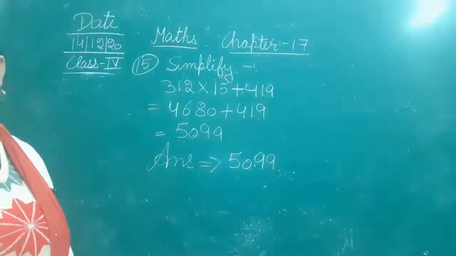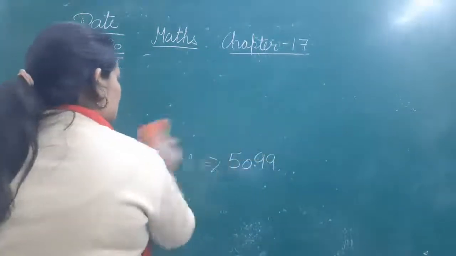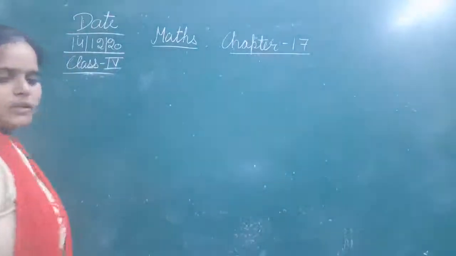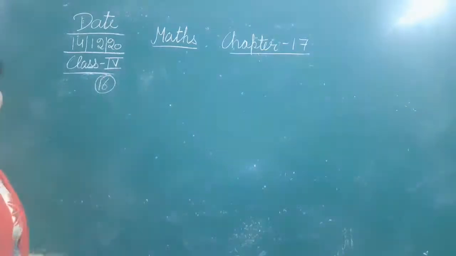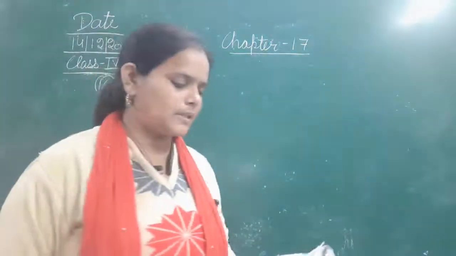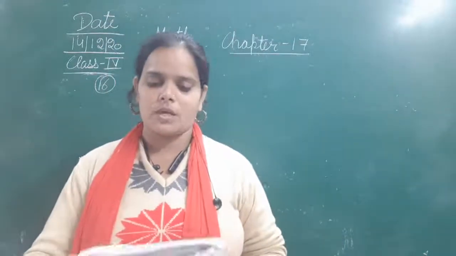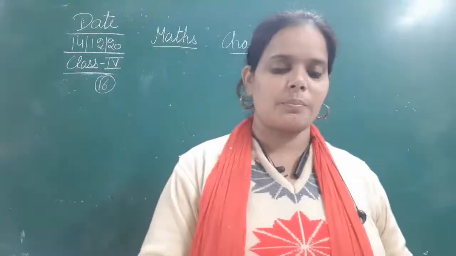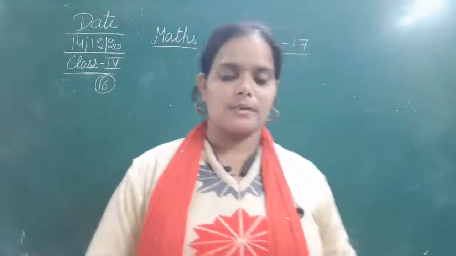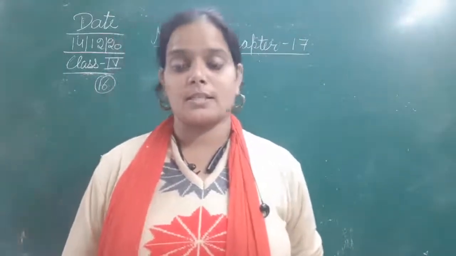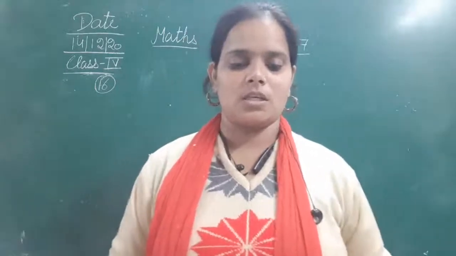Now moving on to question number 16. It is given that the price of a shirt is rupees 425. How much money will Ruchir pay to buy 19 shirts? Now there are some questions from question number 16 onwards that are statement sums, and let's begin with it.